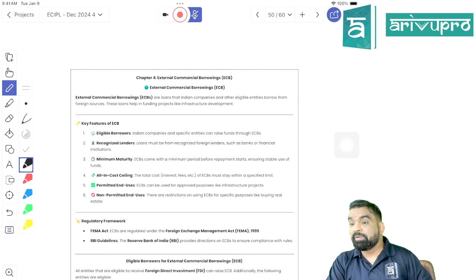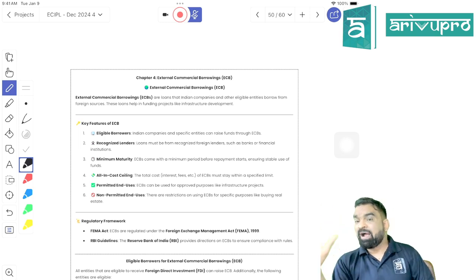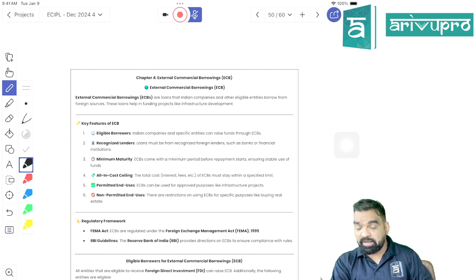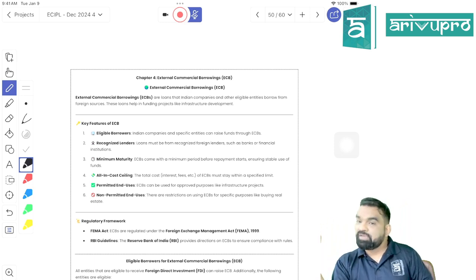The minimum maturity period of ECB is going to be determined by the RBI, and the end use requirement is going to be determined by RBI. Got my point, students? Is it clear? Five elements the RBI is going to determine. The first thing that RBI will determine will be the amount of ECB.